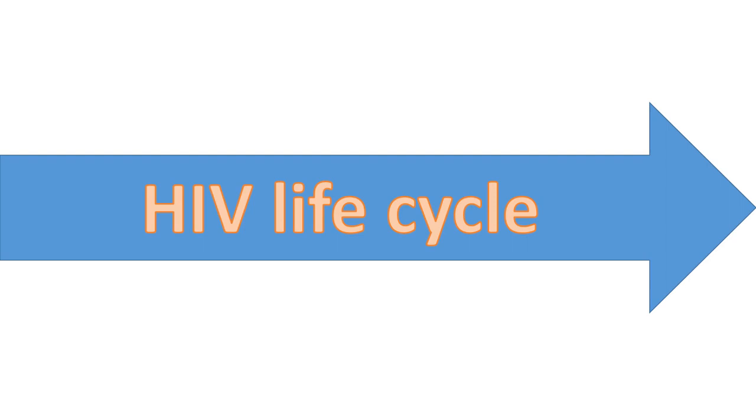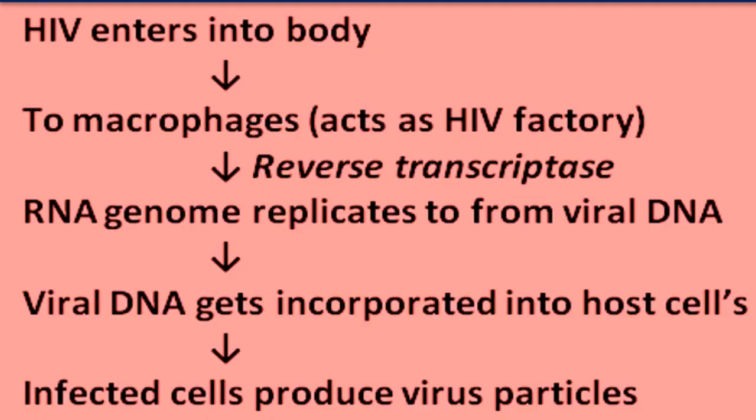Now let's see how this HIV affects the immune system of any person and causes AIDS. So here we will discuss the HIV life cycle. First of all, when this human immunodeficiency virus enters into the body of a human, what happens?